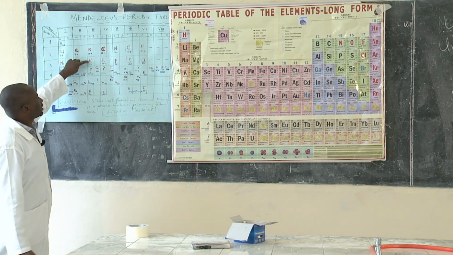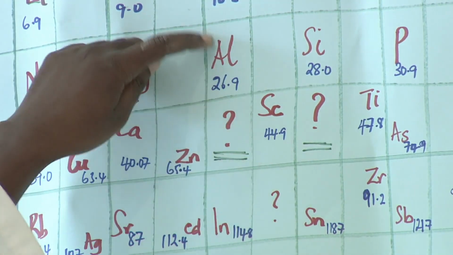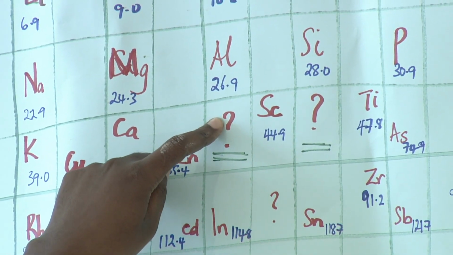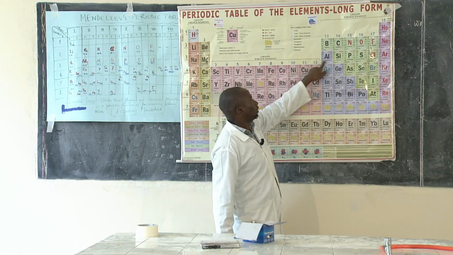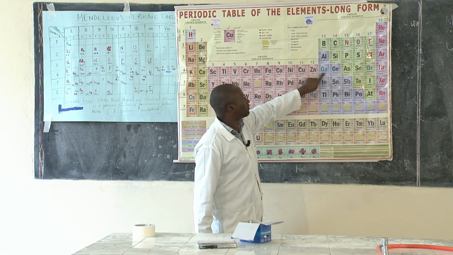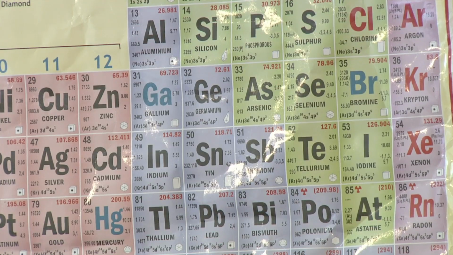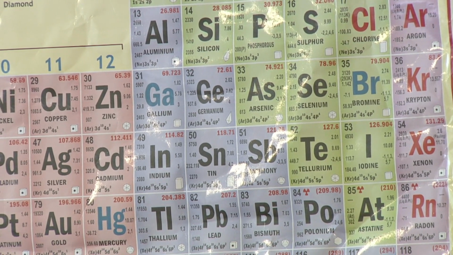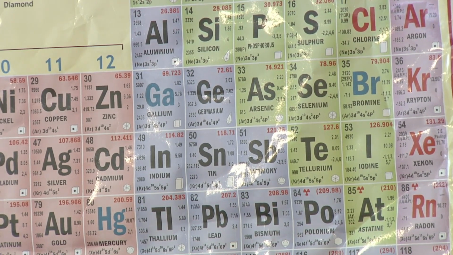So for example, the element after aluminium is gallium. He called this one eka-aluminium because that is not its real name. But when you come to the periodic table here, you will see that the element that comes after aluminium is gallium. He suggested that, and he was able to come up with the right conclusion.